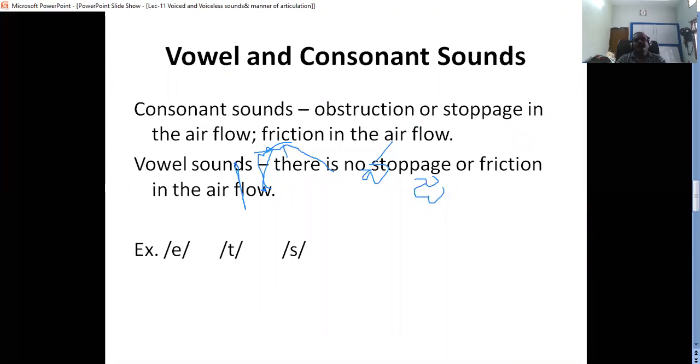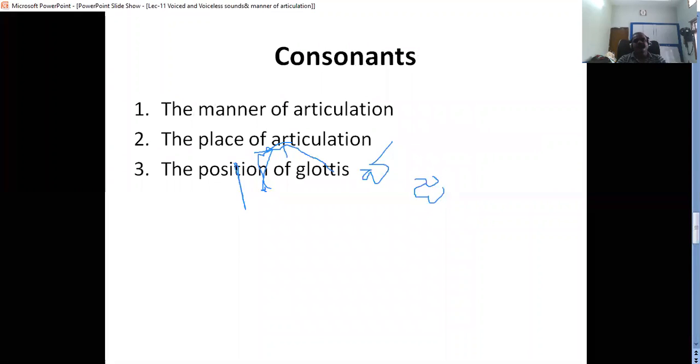And how can we divide sounds into vowels and consonants? In consonant sounds there is obstruction or stoppage, or friction. In vowel sounds there is no stoppage, no friction. For consonants, there are three conditions: manner of articulation, place of articulation, and position of glottis.